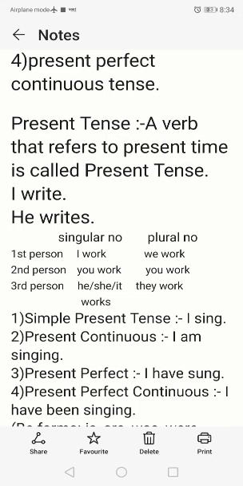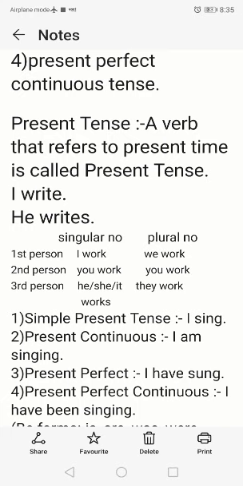Just observe the verb, work. For the first person, whether the subject is singular or plural, the verb doesn't take s or es: work, work.